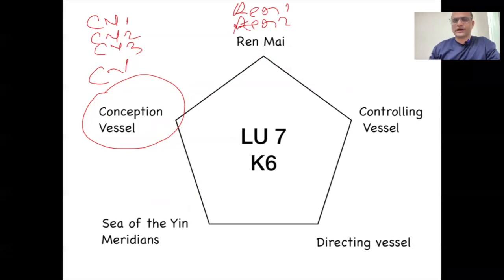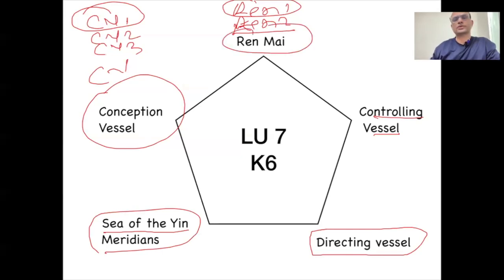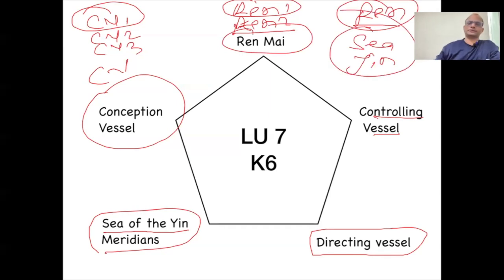So these points are the same, whether you say Ren1, Ren2 or CB1, CB2, they mean the same, whether you say CB1 or Ren1. The other name is controlling vessel. इसी का दूसरा नाम है controlling vessel, or this is also called directing vessel. And we also call it the sea of yin meridian, कि हमारे जितने भी yin meridian हैं उनका ये महासागर है. कौन? Ren Mai. So Ren Mai is the sea of yin meridian.